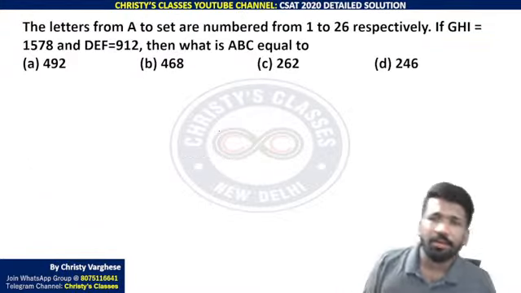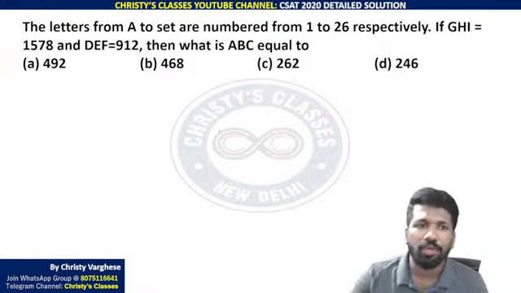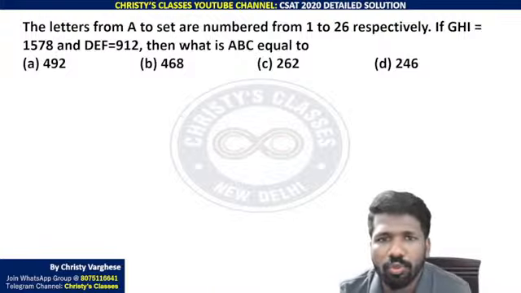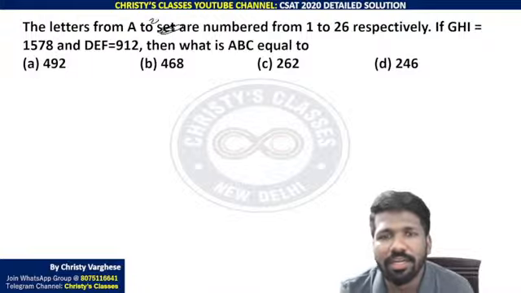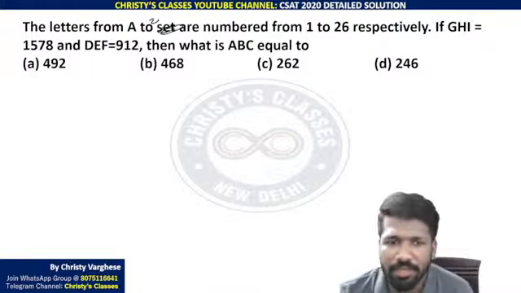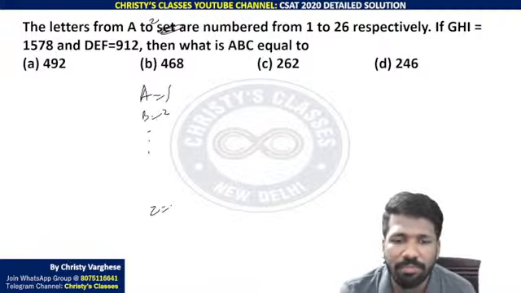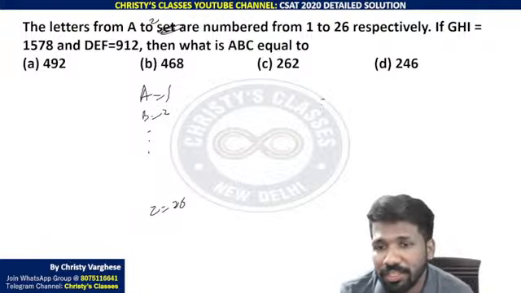Okay, this is another question which is a hybrid question. Numbers and coding-decoding both are involved. The letters from A to Z are numbered from 1 to 26 respectively. That means A is 1, B is 2, up to Z is 26. That's the meaning. GHI is 1578.